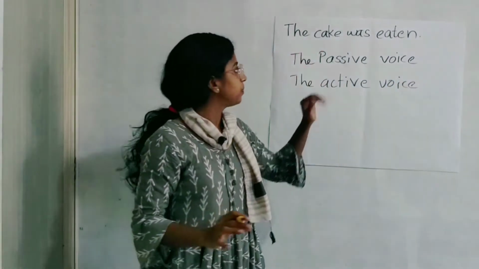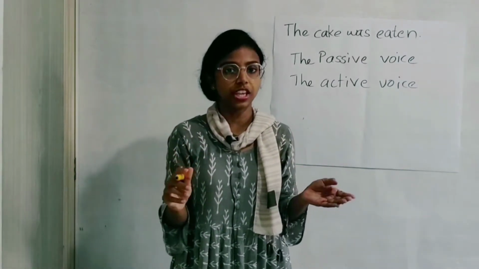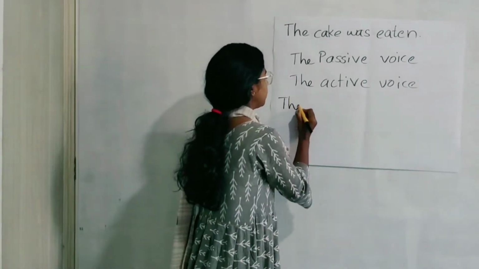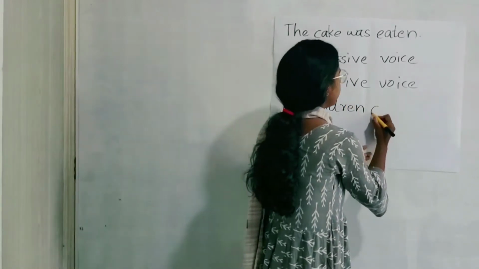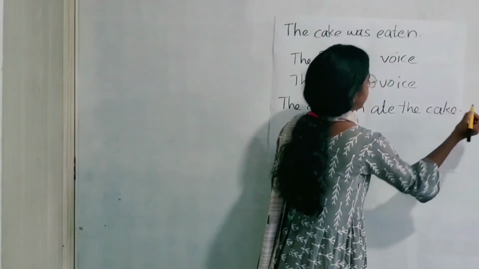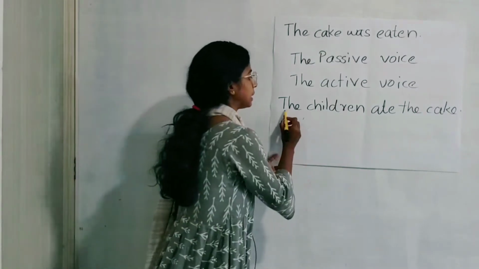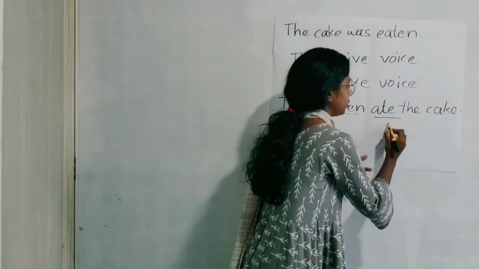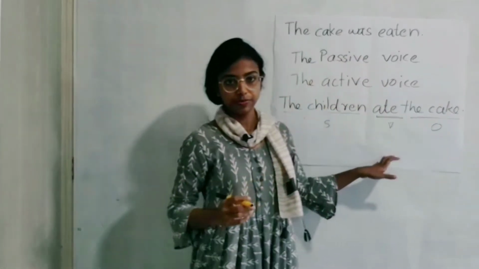For example, if I know who did the eating, I would say, or my mother would say, what? The children ate the cake. So there is the subject, children, and the verb, ate, and the cake, that is the object.